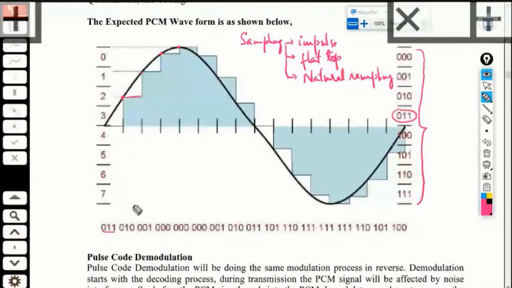The second sample value is somewhere over here, which is 010. The third sample value is somewhere over here, which corresponds to 001. So this is how encoding is done, and this data will be transmitted over a digital channel.